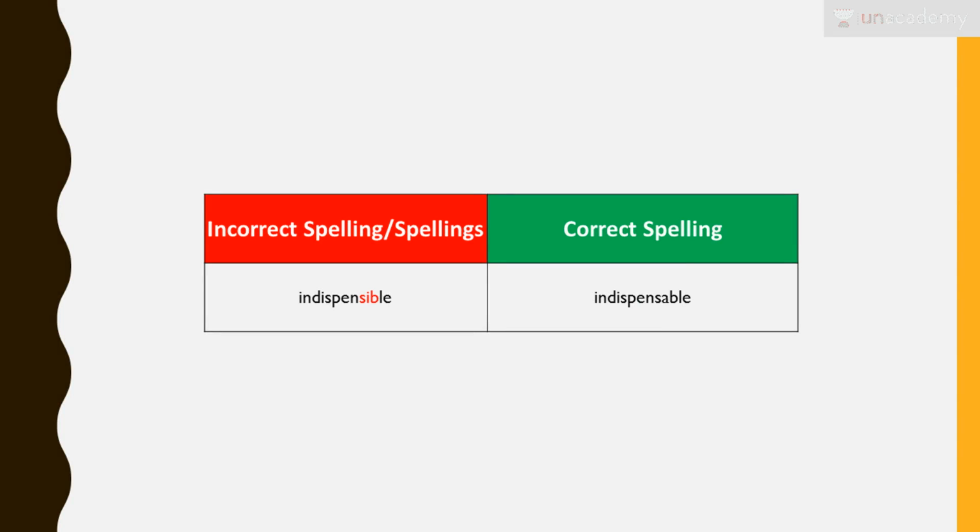Okay, indispensable. So indispensable basically means something that's absolutely necessary or something that's essential. Like education is indispensable for the preservation of democracy, right? So indispensable, the spelling is INDISPENSABLE. It's ABLE and not dispensible IBLE. That's wrong. So indispensable is INDISPENSABLE.